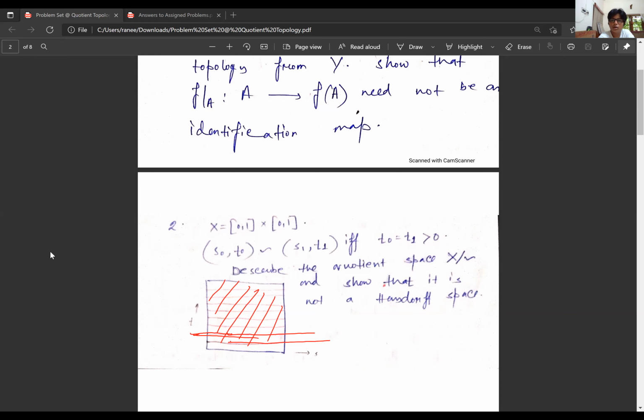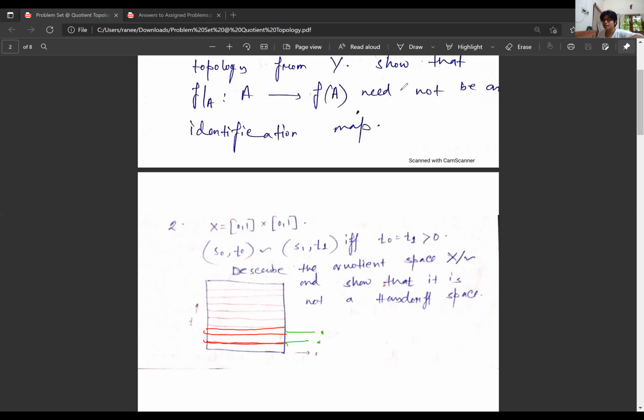Doesn't it mean that I am identifying all these points? And again, I'm identifying all these points. This will give me a single equivalence class. This is one class, this is another class, corresponding to each y throughout [0,1], except the x-axis.